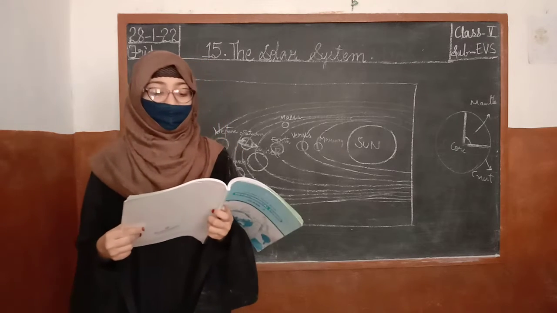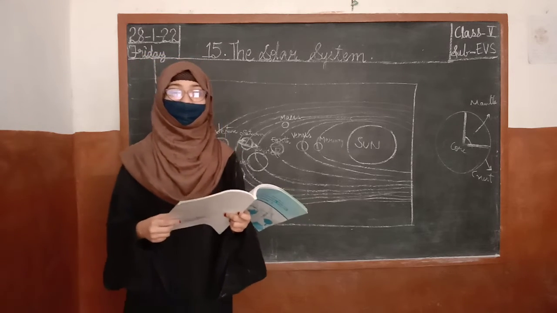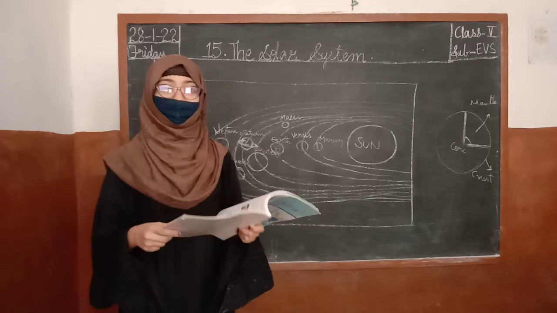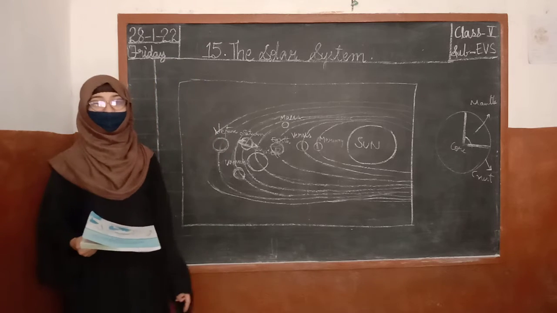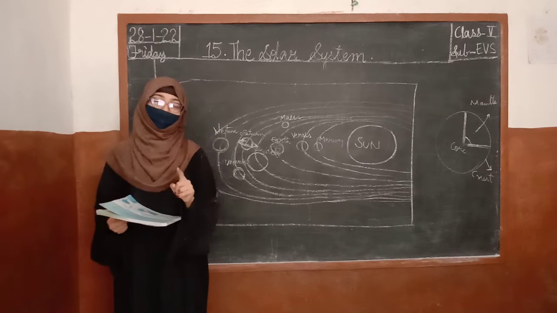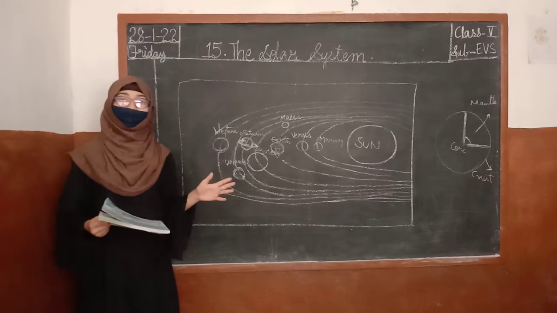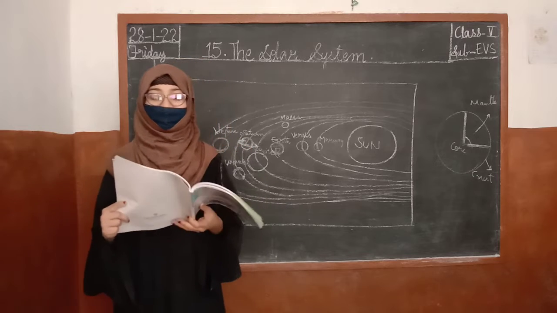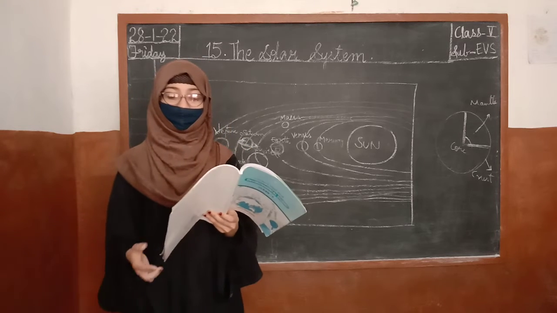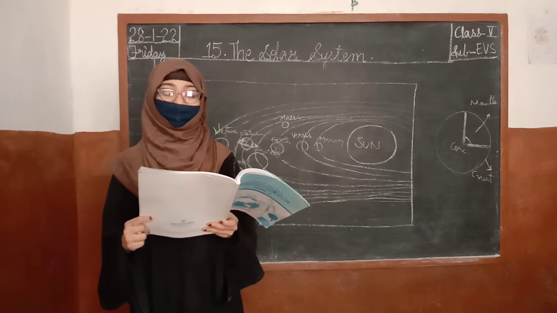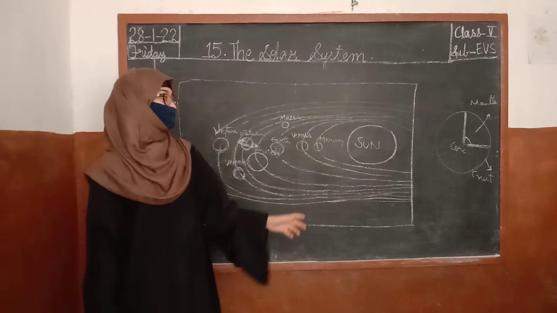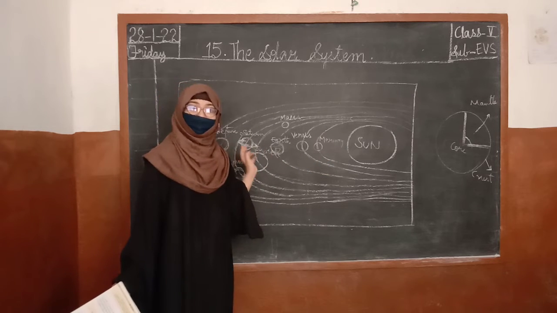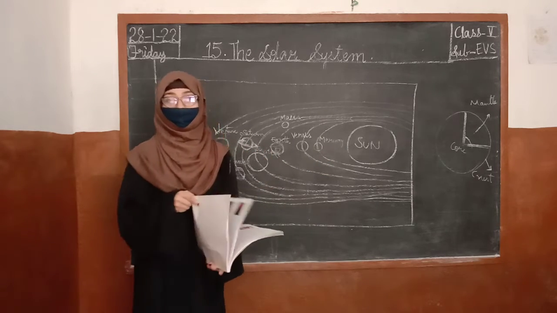So, Moon is the only natural satellite of the Earth. Some planets have many moons. What did I say in the beginning of the lesson, children? Earth has only one moon, whereas other planets have more than one moon. A satellite is a heavenly body that revolves around the planet. The moon, the Earth's only natural satellite, accompanies the Earth on its journey around the sun. We have only one moon.